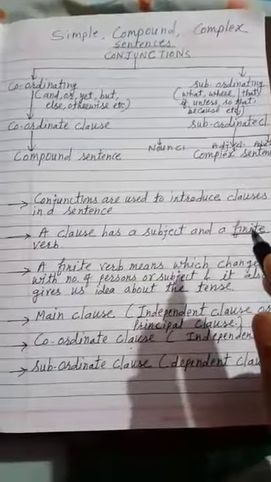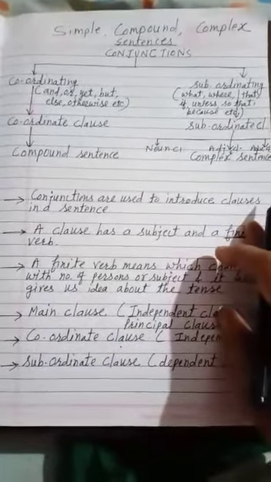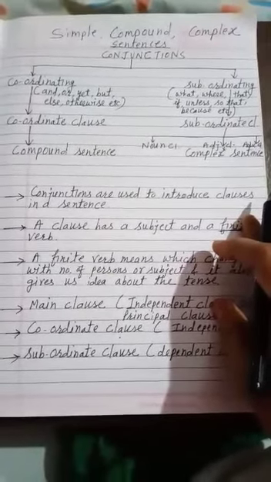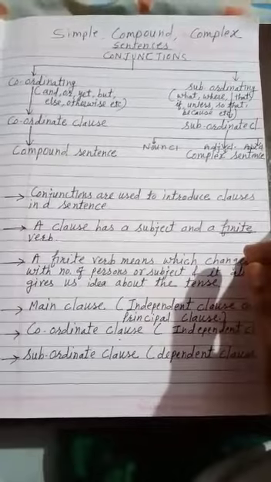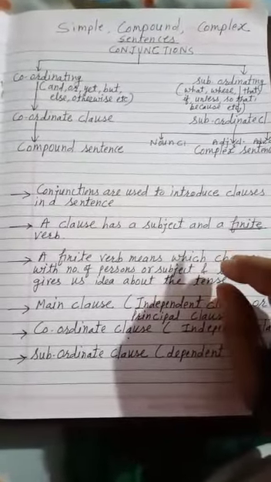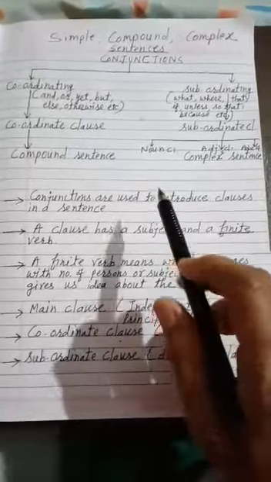Students, you are aware that there are four types of sentences: assertive, interrogative, imperative and exclamatory. But on the basis of clauses, on the basis of structure, there are three types of sentences.